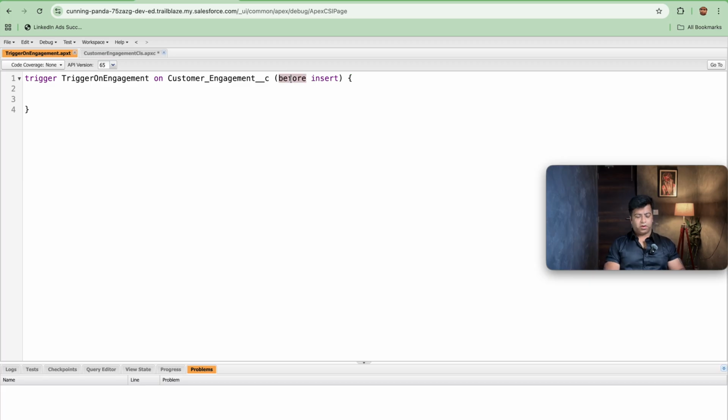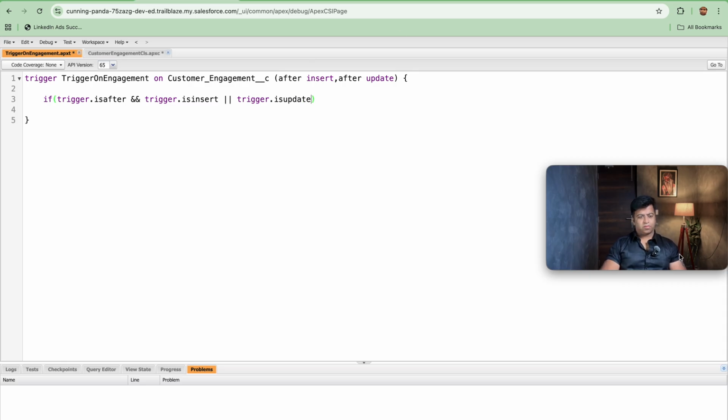First thing that we will be doing is adding after insert and after update. Further, we will write if Trigger.isAfter and, let's make it, Trigger.isInsert or Trigger.isUpdate.